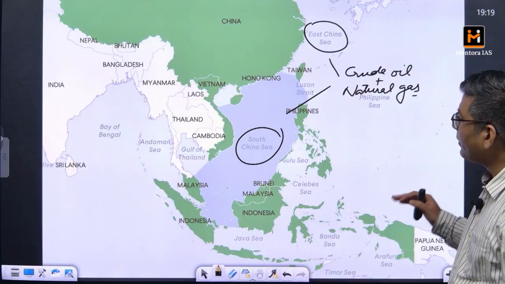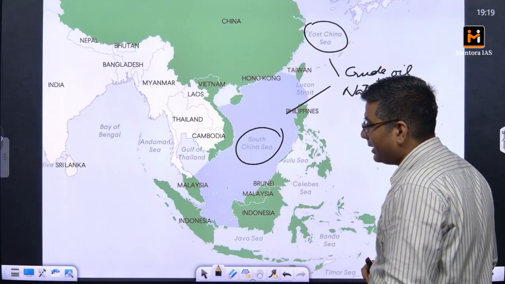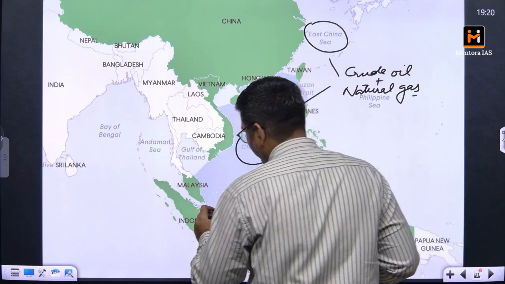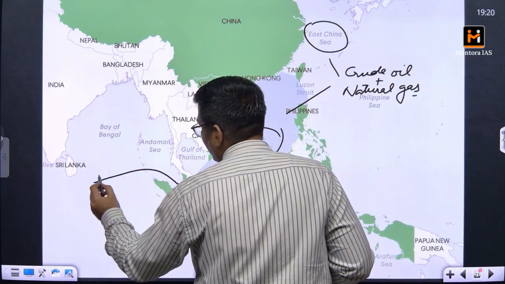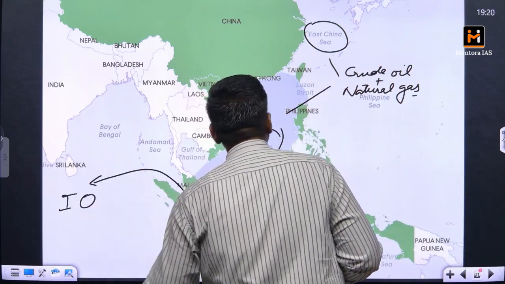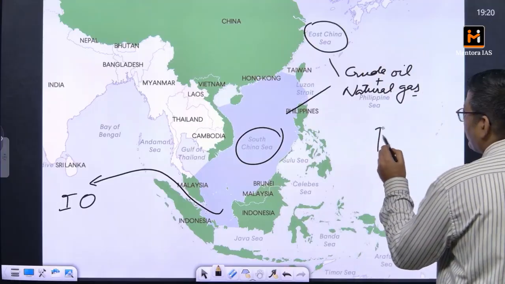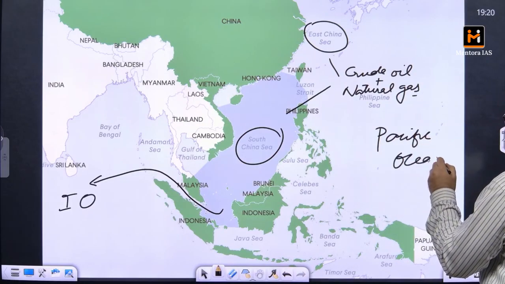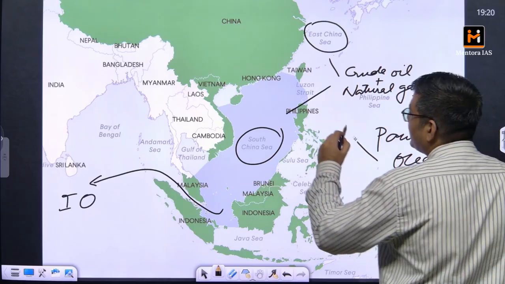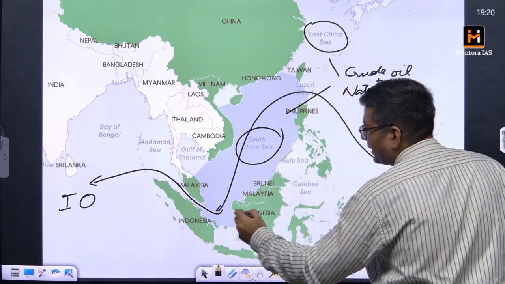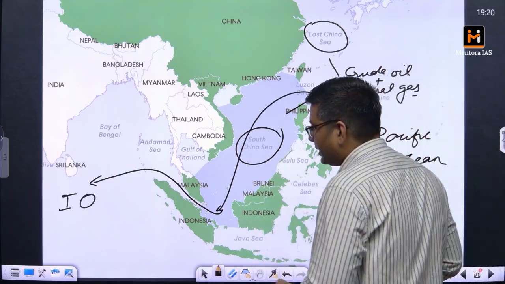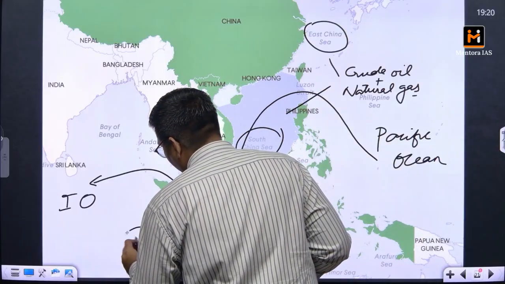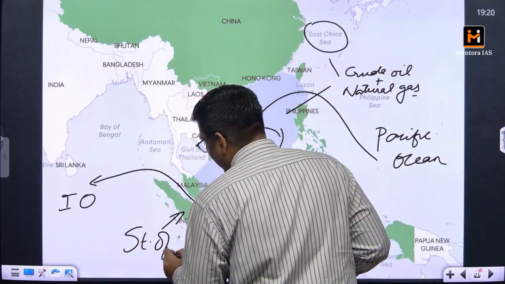One more very important thing is the connection. There is a connection to the Indian Ocean on one side and the Pacific Ocean on the other side. These regions get connected like this, and there is a very important strait here, called the Strait of Malacca.